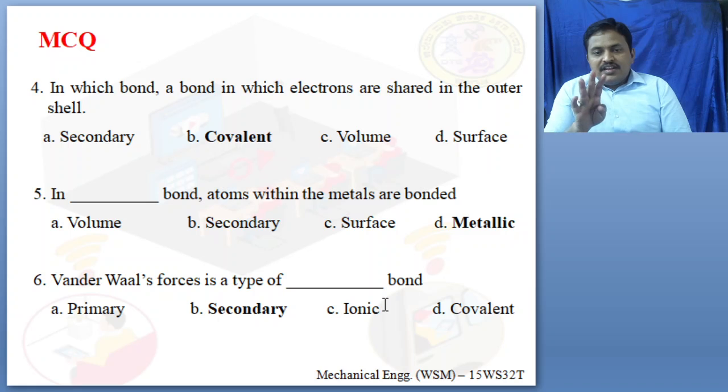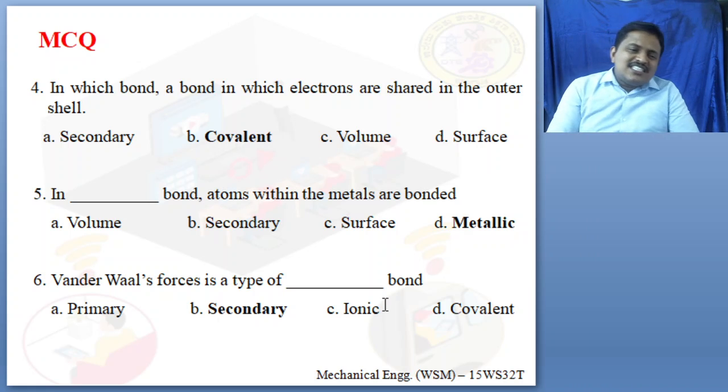Fifth one, in dash bond, atoms within the metals are bonded. Is it volume, secondary, surface or metallic? It's a metallic bond. So the third type of primary bond is the metallic bond, in which atoms within the metals are bonded.